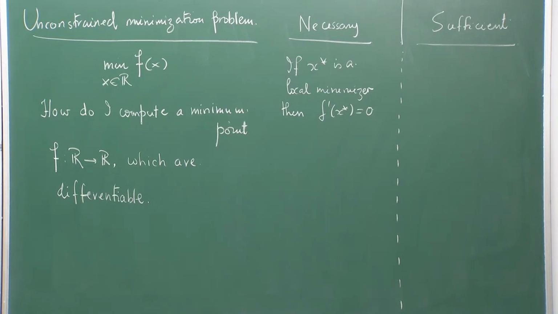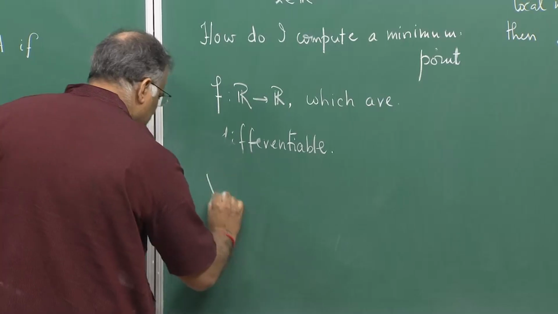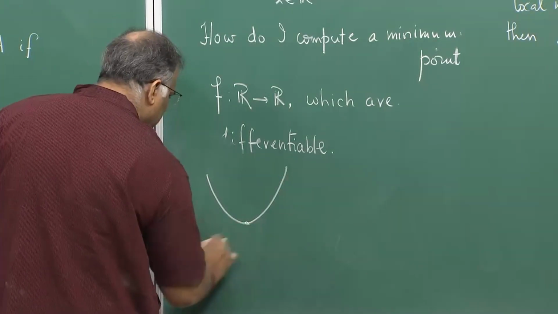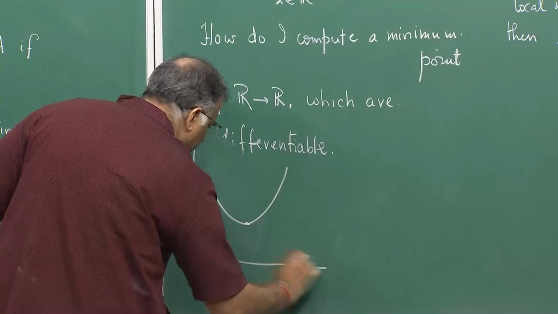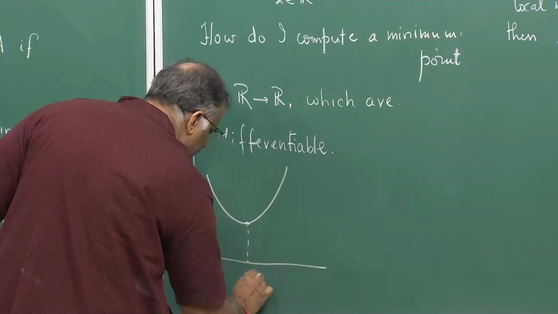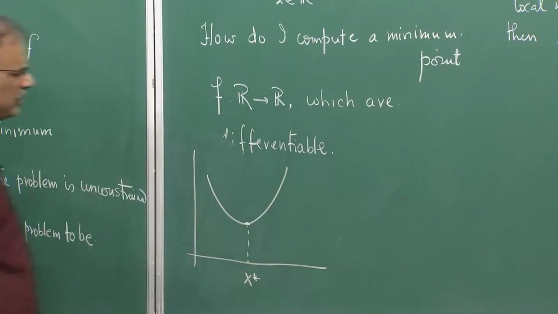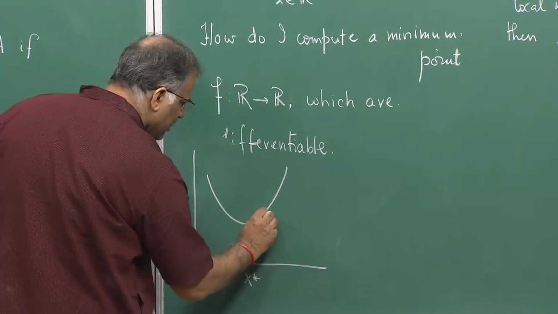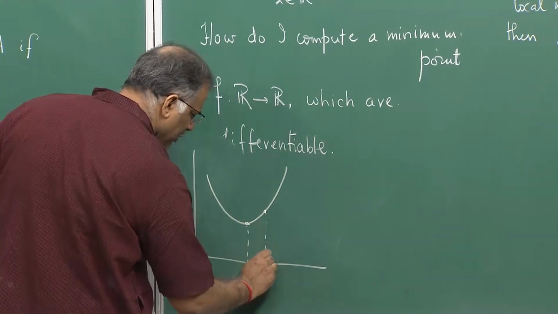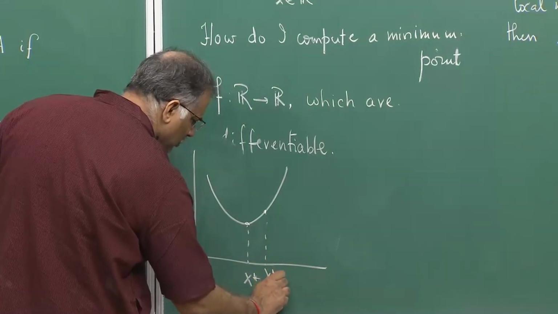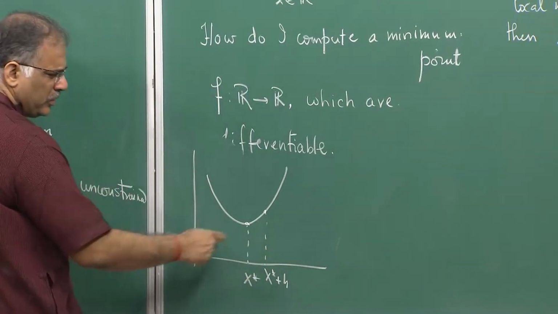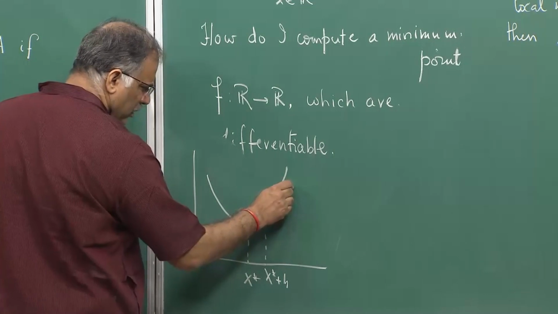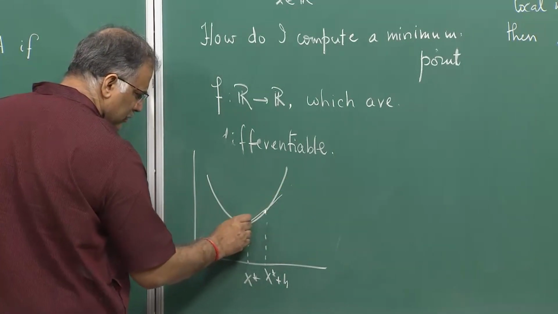So, suppose this is a local minimizer. x star is your point. Then take any other point nearby, say x star plus h, where h is positive, basically moving in the right direction. You look at the slope of this secant.